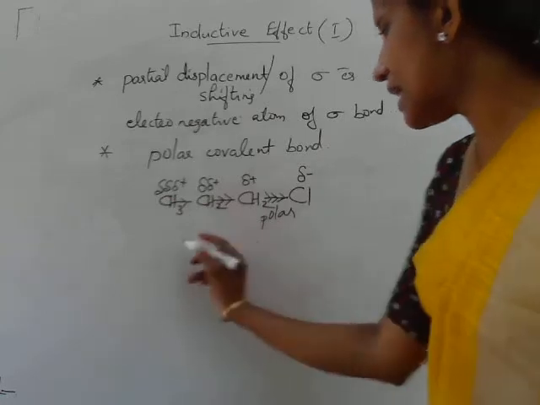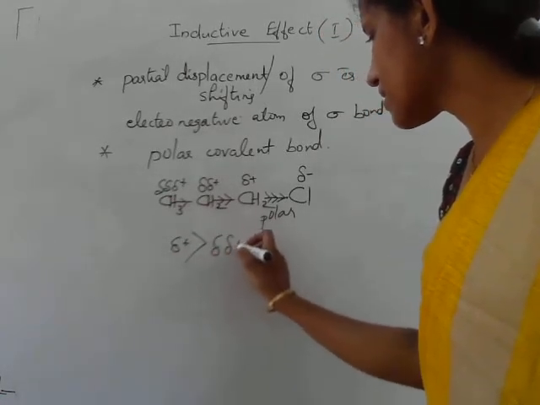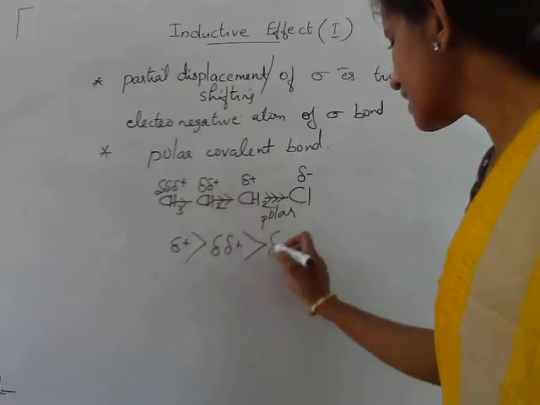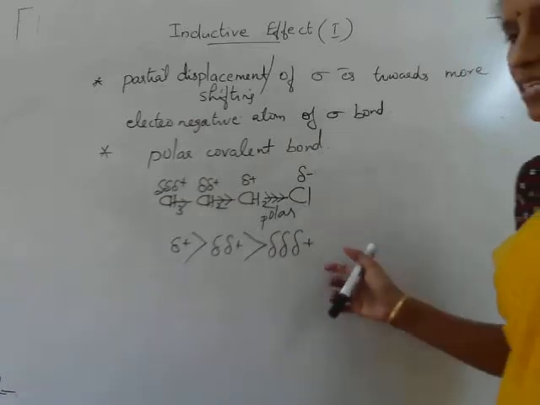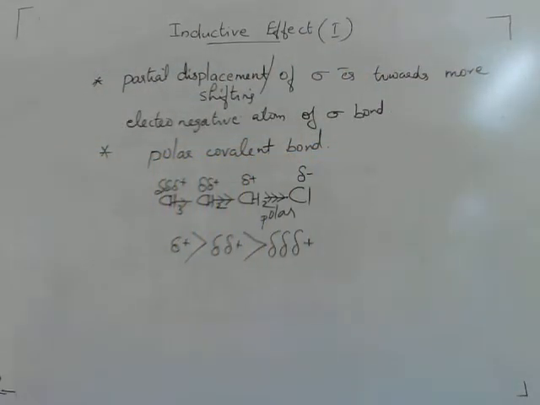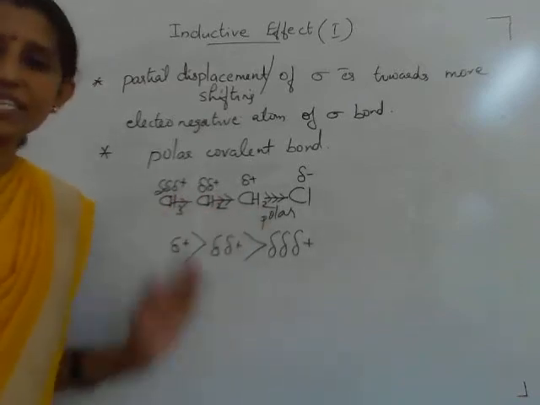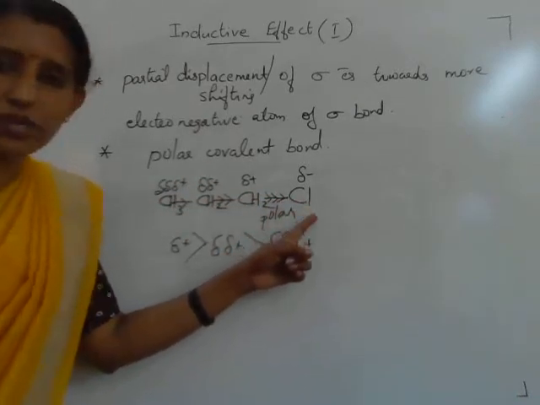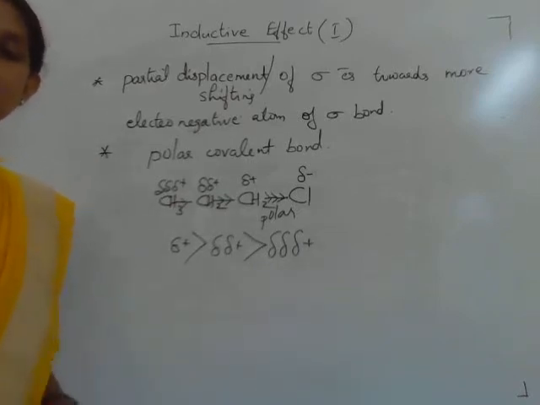So delta plus will be greater than delta delta plus, which will be greater than delta delta delta plus. So the inductive effect travels through the carbon chain up to 3 carbons and decreases with distance. When the distance from the electronegative atom increases, the magnitude of the inductive effect decreases.